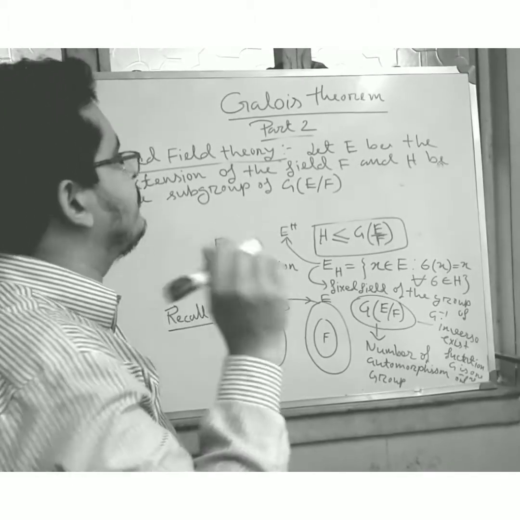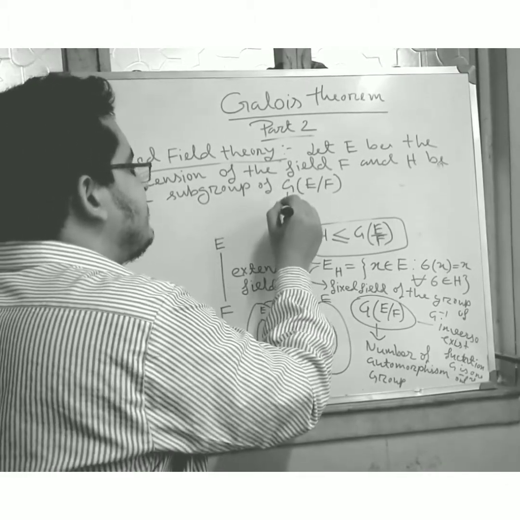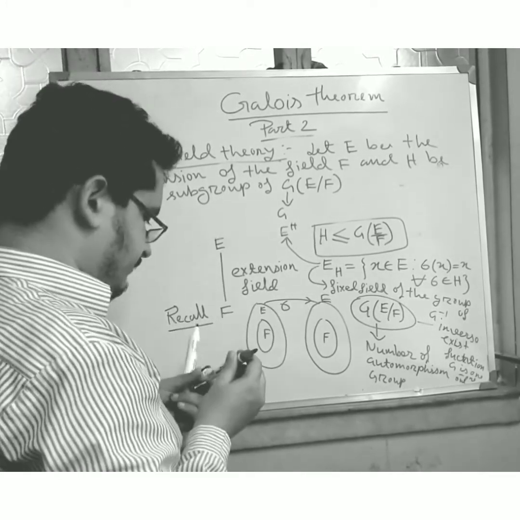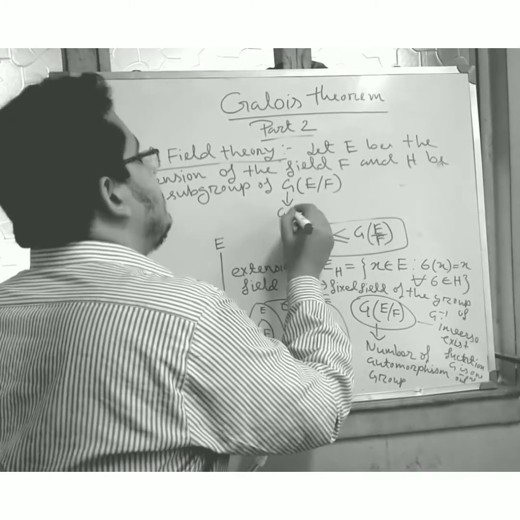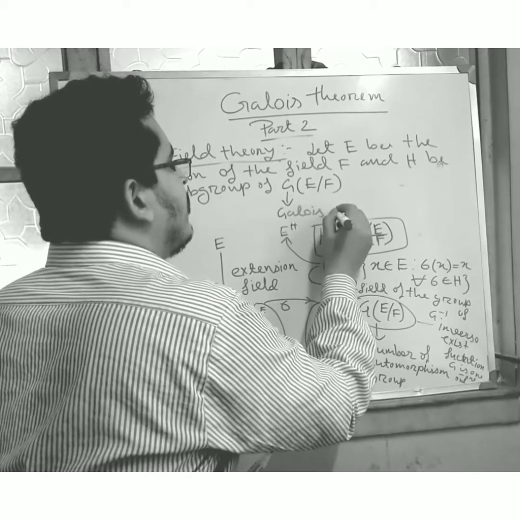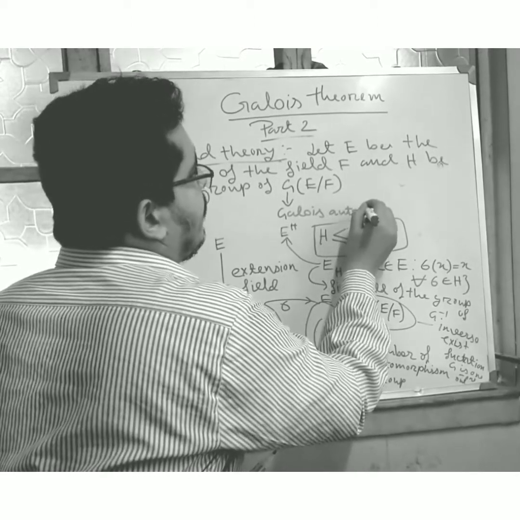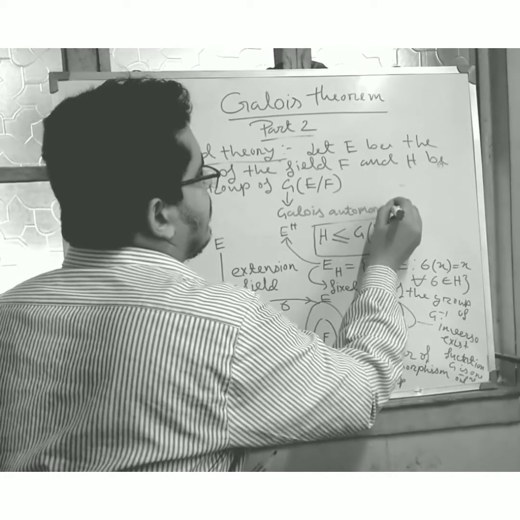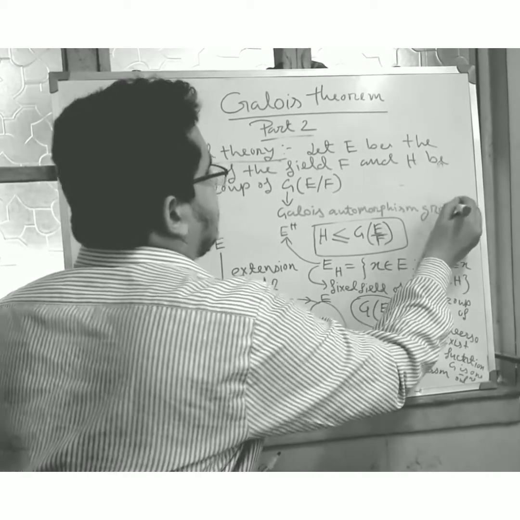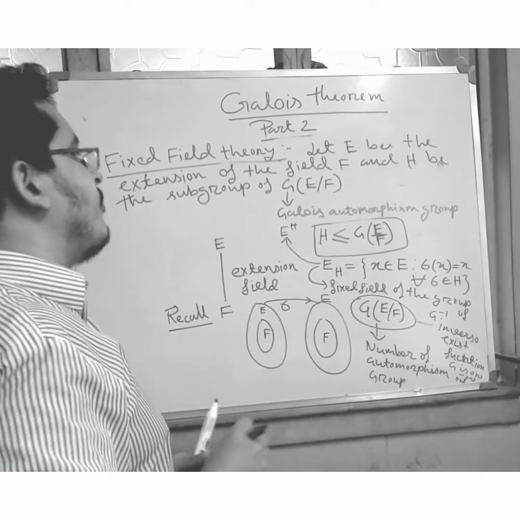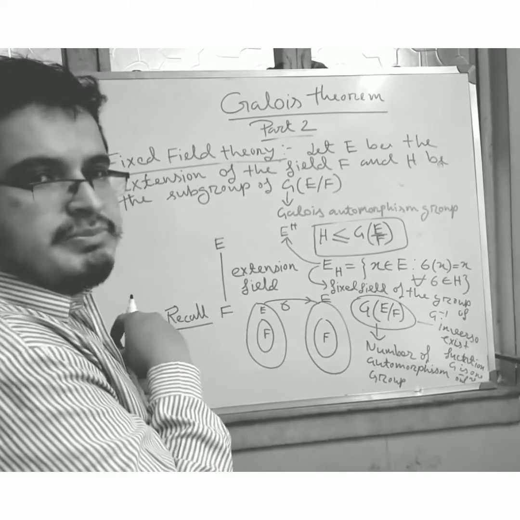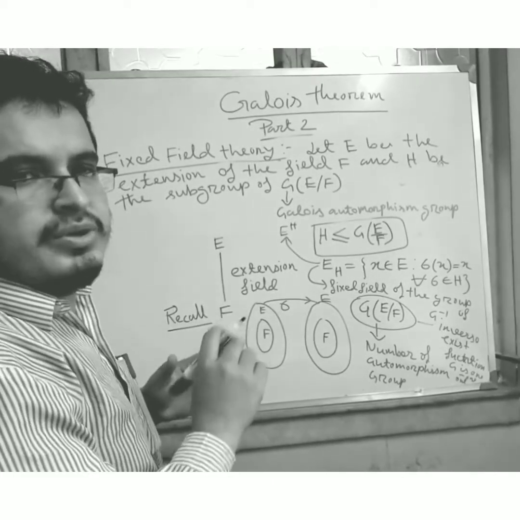G means Galois group. G means Galois automorphism group. So friends, whatever you see, the subgroup of G(E/F). Okay, now it is clear.